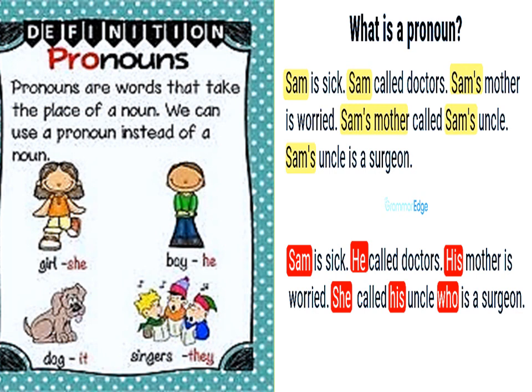Now you can see, children, in the first sentence, Sam is sick. So Sam is the noun. The beginning of the sentence contains the noun. The rest of the sentences are continued with a pronoun: he, his, she, his, who. So when we read the sentences using pronouns, that makes the sentences simple, understandable and good to read. Did you understand about pronouns?